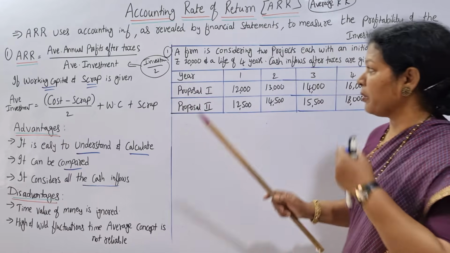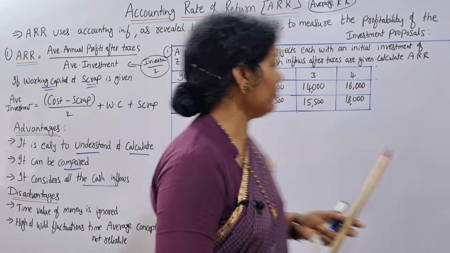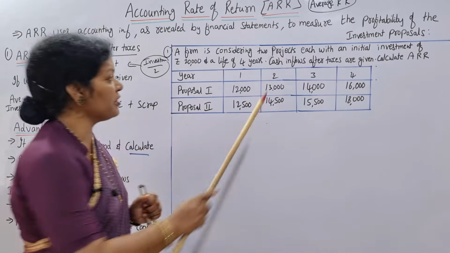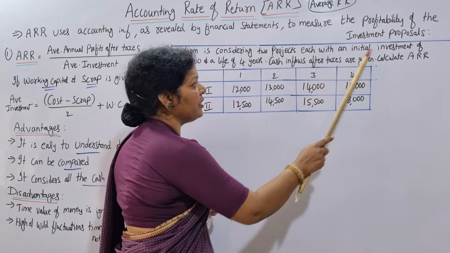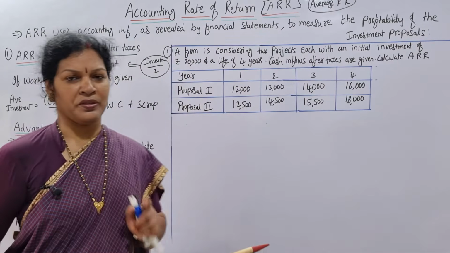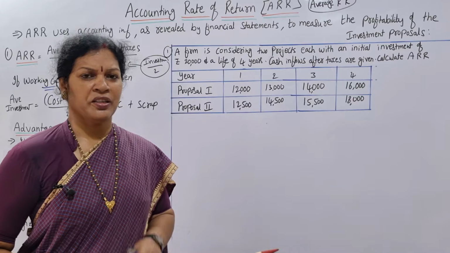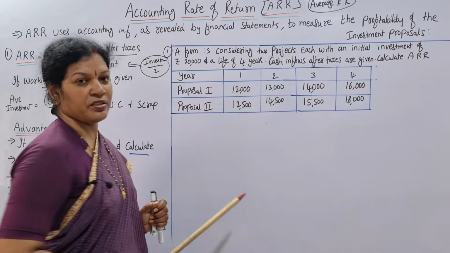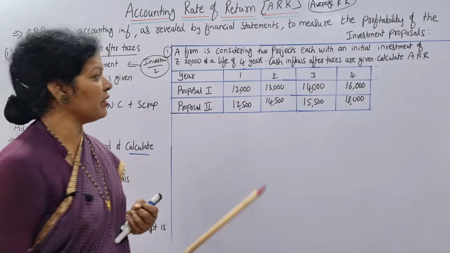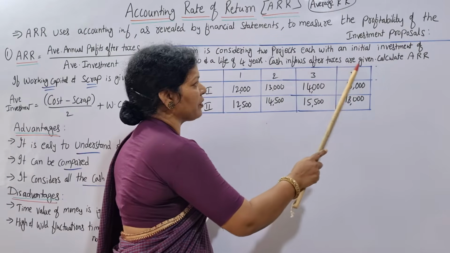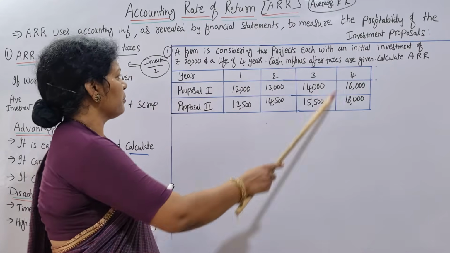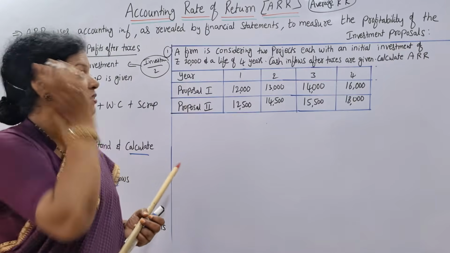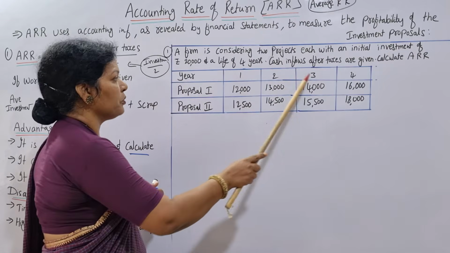We'll see through a problem. The problem is given like this. A firm is considering two projects, each with an initial investment of 20,000 rupees. Each proposal is a 20,000 investment, with a life of 4 years. Cash inflows after taxes are given. These are the cash inflows after taxes. Calculate ARR. So here, years 1, 2, 3, 4.